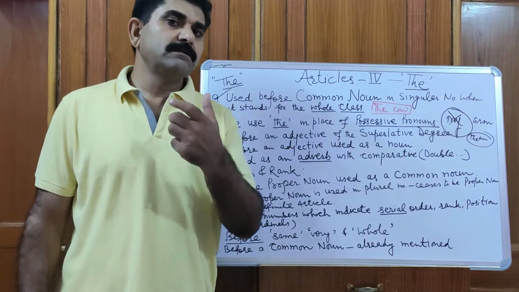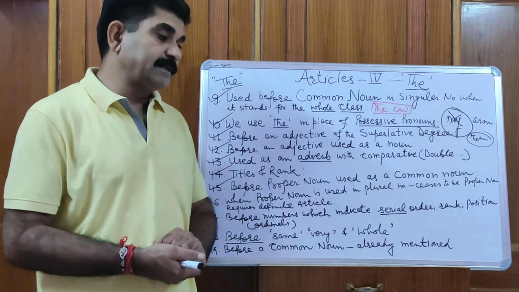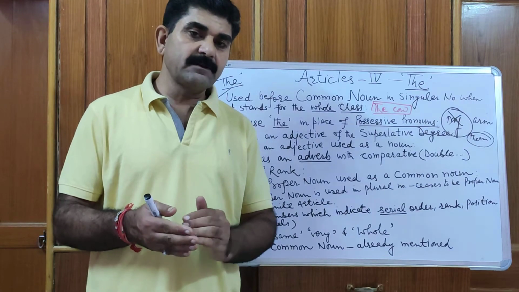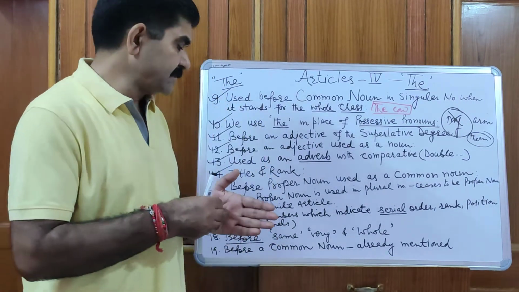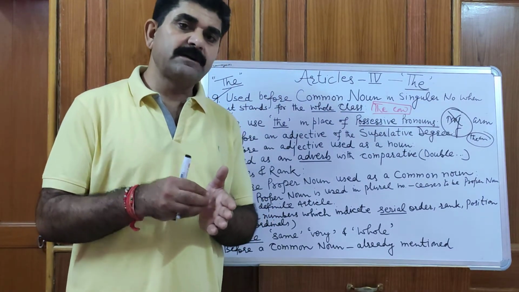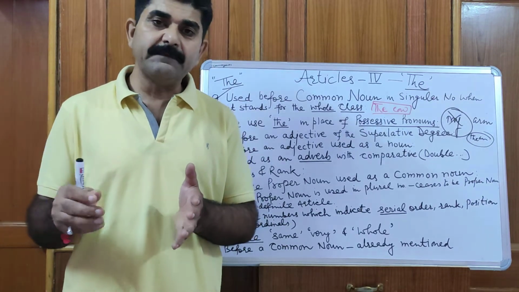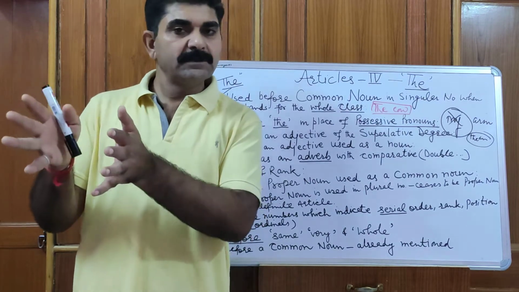Rohit is the Muhammad Rafi of our village. And we can say, for example, Ludhiana is the Manchester of India. Manchester of India means for industrialization, Ludhiana is famous. Then we say Khajiar is the mini Switzerland, or Khajiar is the Switzerland of India. It means Khajiar is as beautiful as Switzerland.